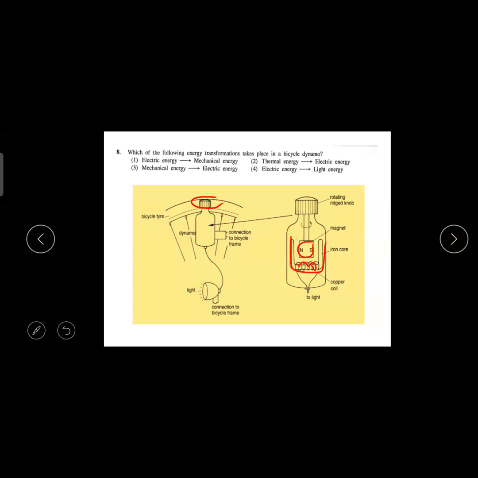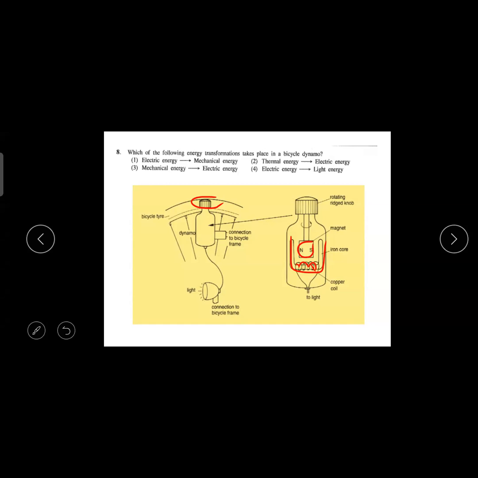It will produce some current. So this is known as the induced current. So what law are you going to use to find the direction of the current? Fleming's right hand rule. Okay, this is like an AC generator, an AC current generator.